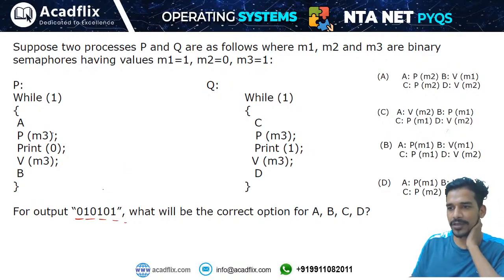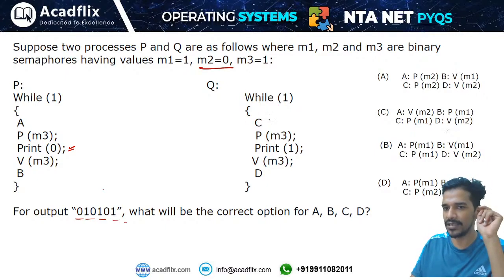So you have to ensure that process P should execute first, because P is the one that will print zero. You also have to ensure that process Q should not be able to execute first. Let us ensure that first. To ensure this, we have to use the semaphore M2 in this process. So I will apply the wait operation on the semaphore M2. From this I have ensured that process Q will not be able to execute first.